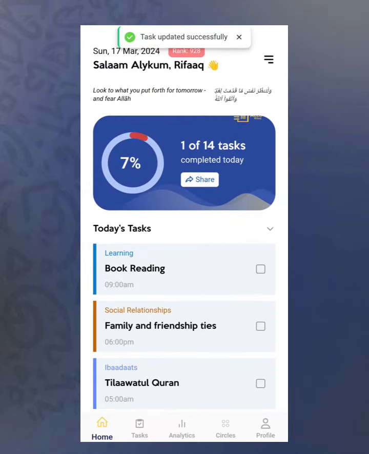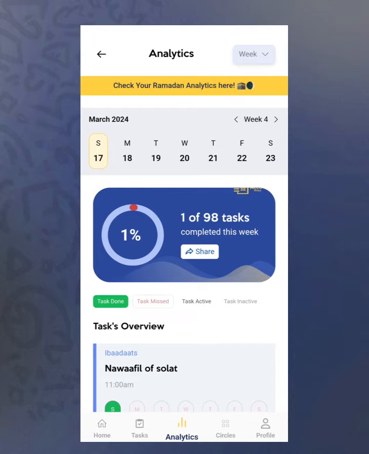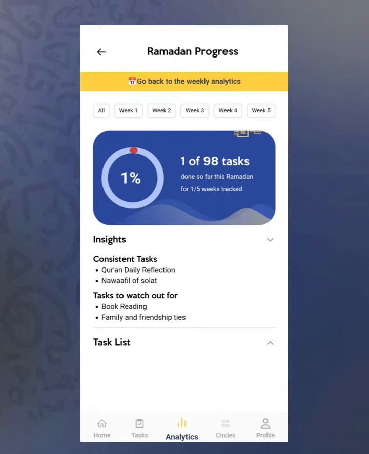And when you do that, we have also made another special package for you as well. You can come to the analytics screen. You would find this check your Ramadan analytics here. When you click on it, you would be able to see this high level summary of things you need to get done, how far you've come so far during this Ramadan, what are your best performing deeds, what are the ones that are least performed that you need to watch out for.